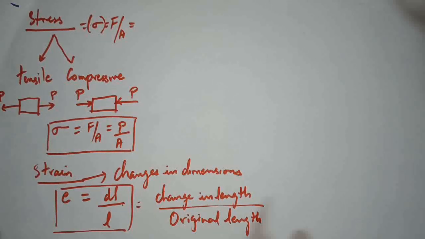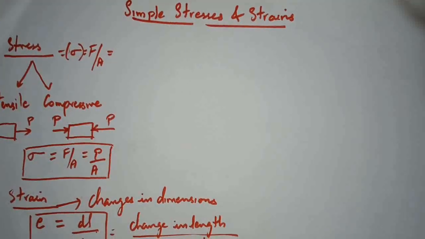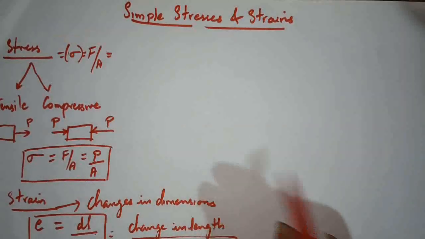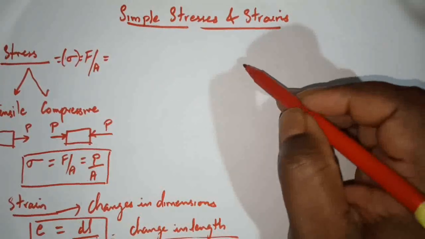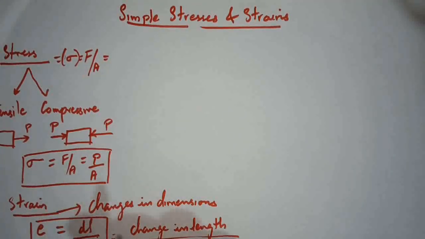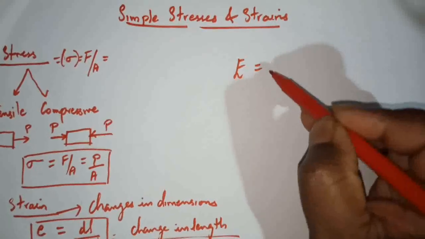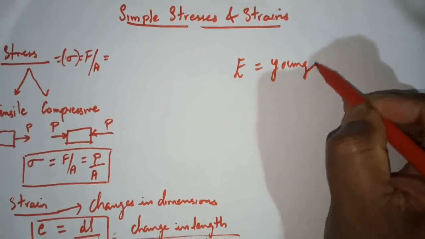Right. Now what is the relation between stress and strain? We have another constant, the elastic constant. There are altogether three elastic constants. With the help of stress and strain, we can define one of the elastic constants, that is Young's modulus.